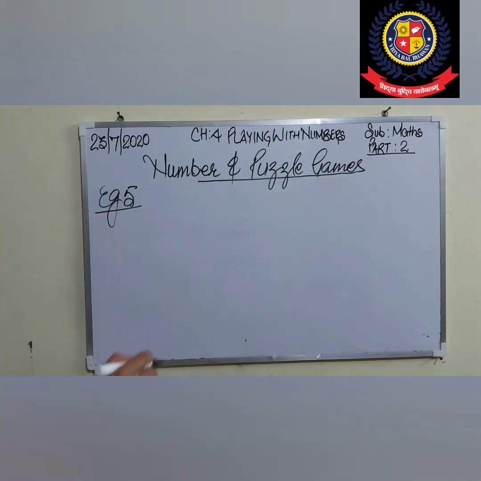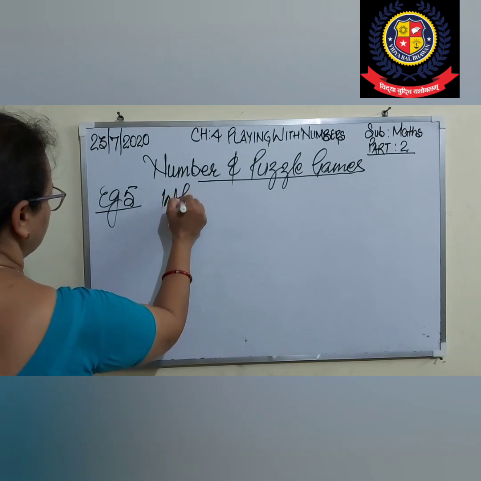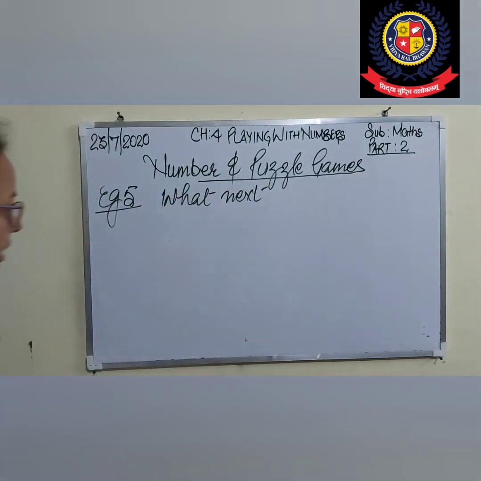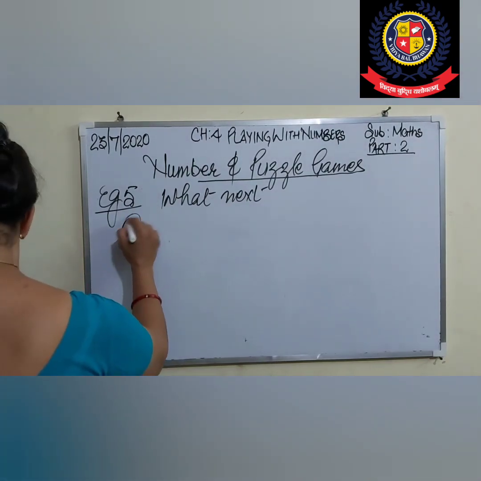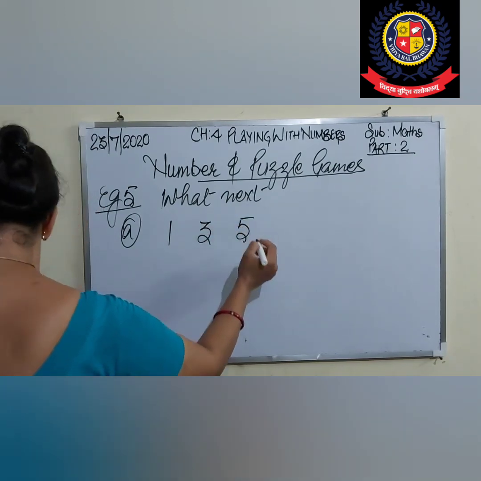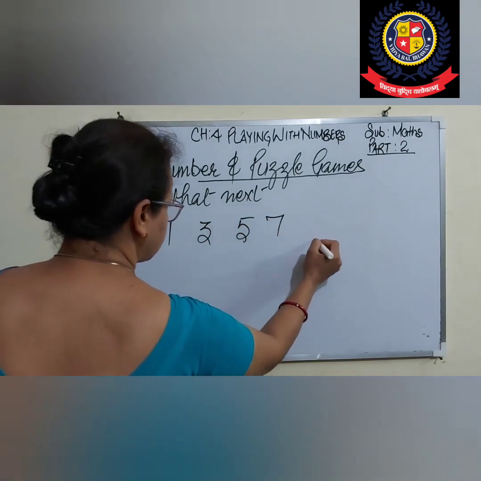What number comes next? Okay, what next I am writing? In short, A part is 1, 3, 5, 7. I am writing its next number.